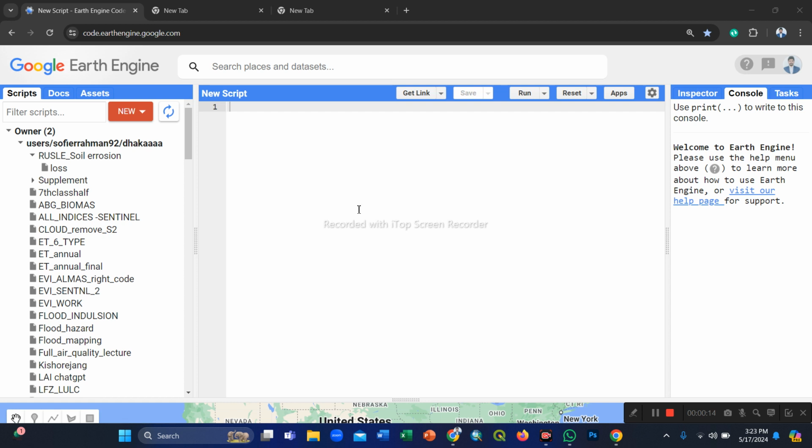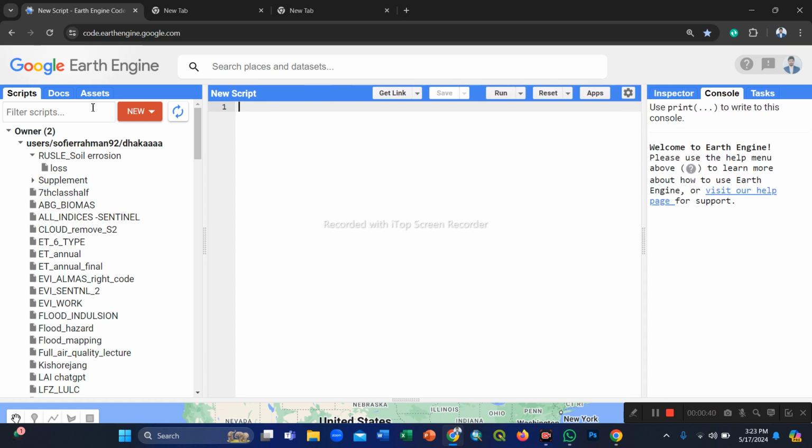Now I am going to show how you can easily download any false color composite images using satellite imagery from the Google Earth Engine platform. So now I am going to show on my Google Earth Engine code editor. Already you see my Google Earth Engine code editor interface.